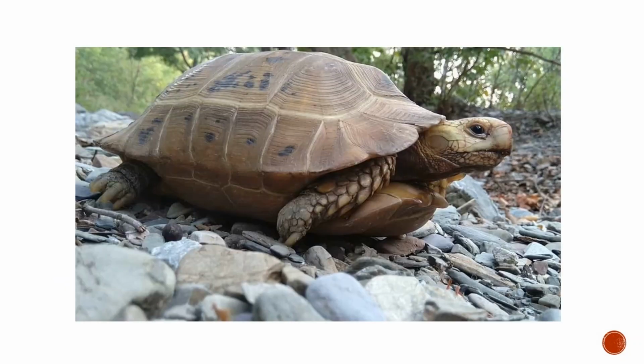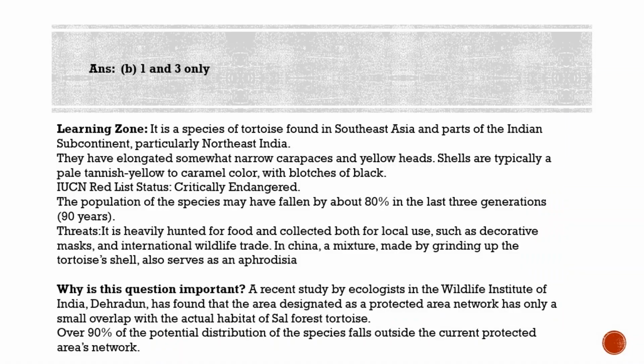Guys, this elongated tortoise is also known as the sal forest tortoise, recently assessed as critically endangered under the IUCN Red List. It is heavily hunted for food. According to the IUCN, the population of the species may have fallen by about 80% in the last 3 generations, that is approximately in the last 90 years. And it is collected both for local use such as decorative masks and the international wildlife trade.